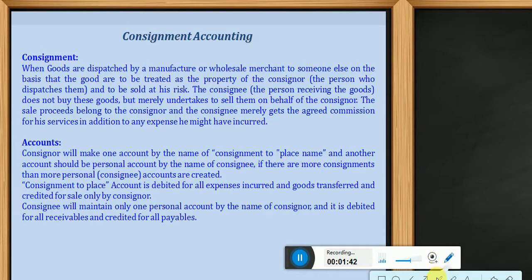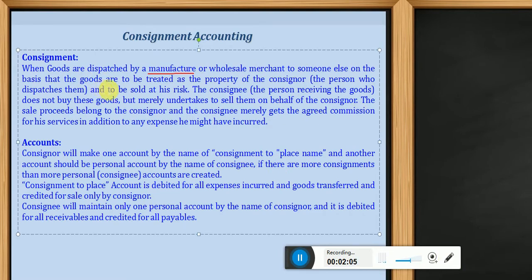So assume the manufacturer here is the owner, or a wholesale merchant, anybody who has a wholesale business, sending goods to someone else on the basis that the goods are to be treated as the property of the consignor.